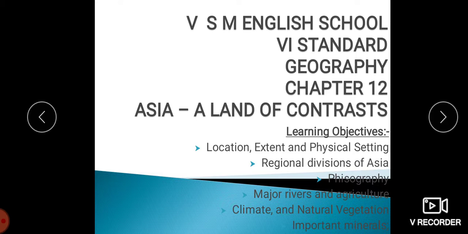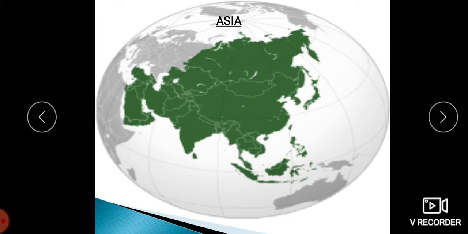Today we will be moving to the second chapter, Asia, a land of contrast. The main learning objectives that we are going to study in this chapter are location, extent and physical settings, regional divisions of Asia, physiography, major rivers and agriculture, climate and natural vegetation, and important minerals.